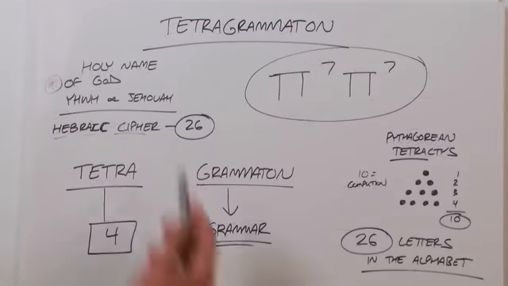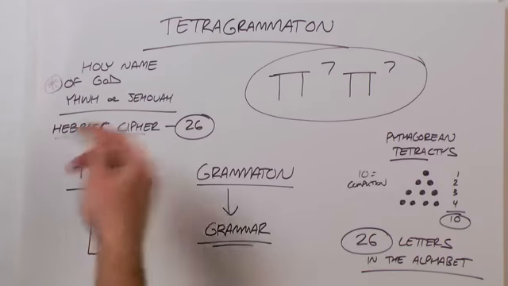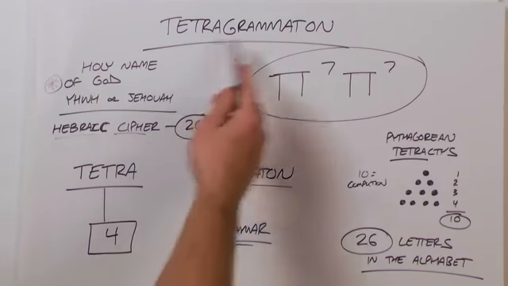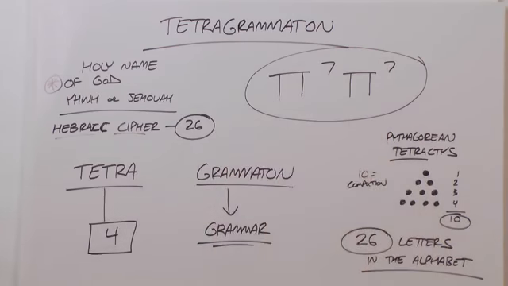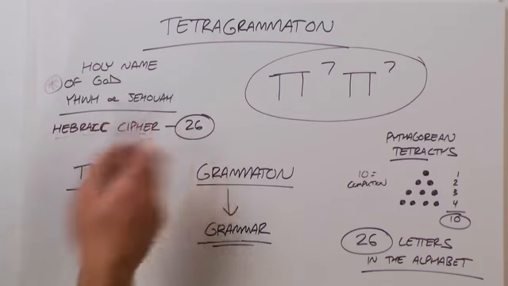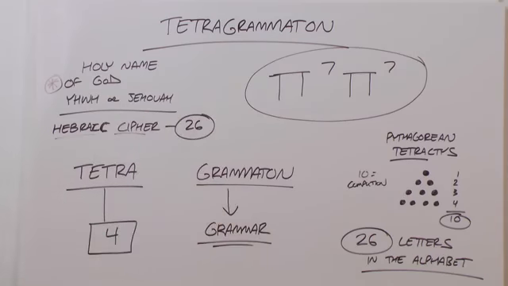One thing we're going to need to know is the Tetragrammaton, and this was the holy name of God, or Yahweh, or Jehovah in the Hebraic language. And the Tetragrammaton was symbolized as pi 7, pi 7. Now, Yahweh, or Jehovah, in the Hebraic cipher added up to 26. Of course, we have 26 letters in the alphabet.